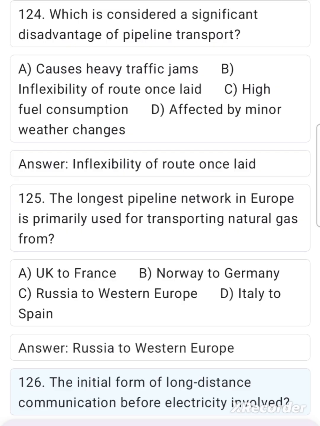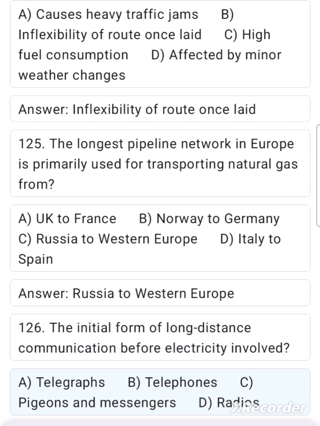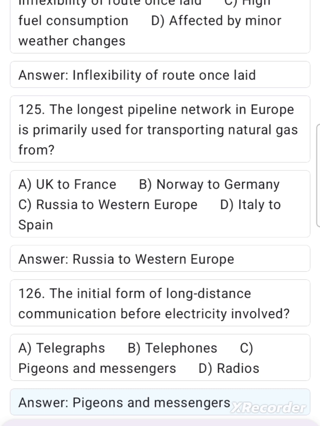126. The initial form of long-distance communication before electricity involved. A. Telegraphs. B. Telephones. C. Pigeons and messengers. D. Radios. Answer. Pigeons and messengers.